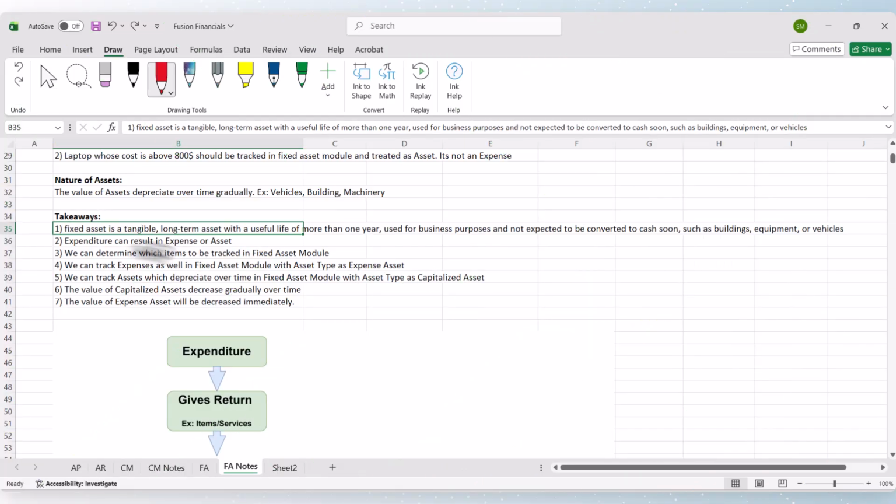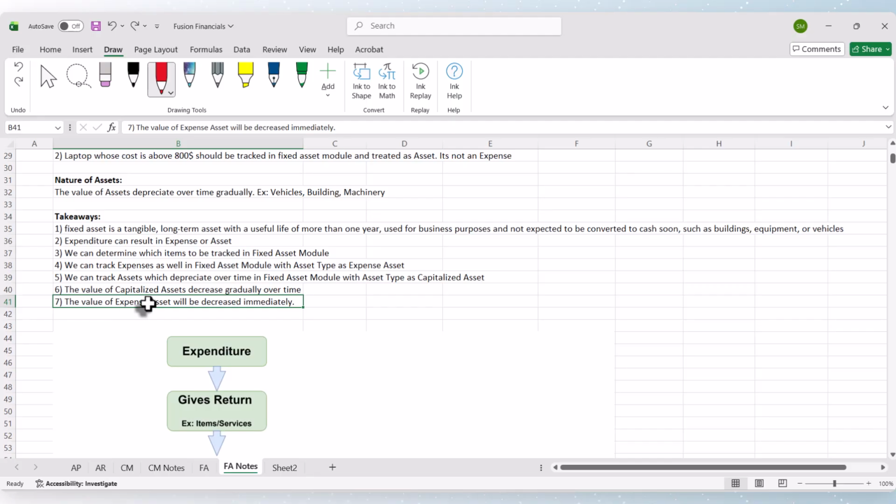Now coming to the key takeaways. Again, we have kept the definition: expenditure can result in an asset or an expense. We can determine which item can be tracked in the FA module. This is all in the flow diagram. We can track expenses as well in the fixed asset module with asset type as expense asset. We can track assets which depreciate over time in the FA module with asset type as capitalized asset. This is the asset type which we are introducing now. The value of capitalized assets depreciates gradually over time. The value of expense assets will be decreased immediately.